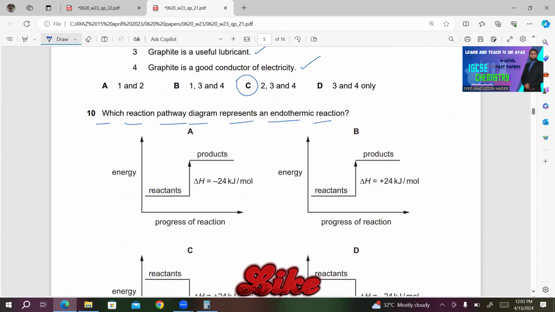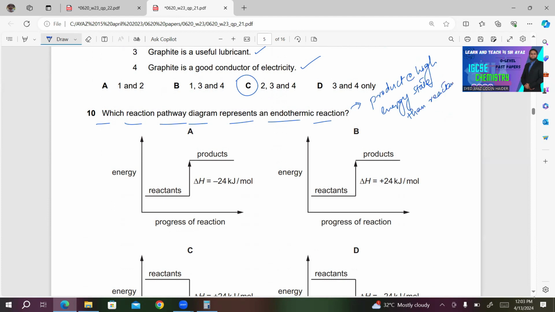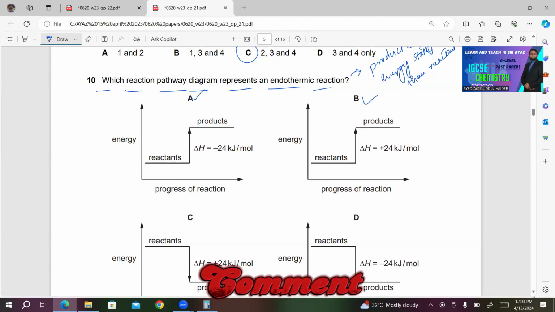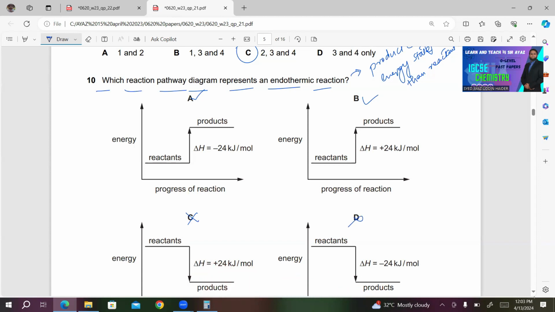Remember, in the endothermic reaction, you must have product at the high energy state. I repeat my statement. In endothermic reaction, product will be at higher energy state than the reactants. So either choice A is correct or B is correct in this case. Both C and D are incorrect.